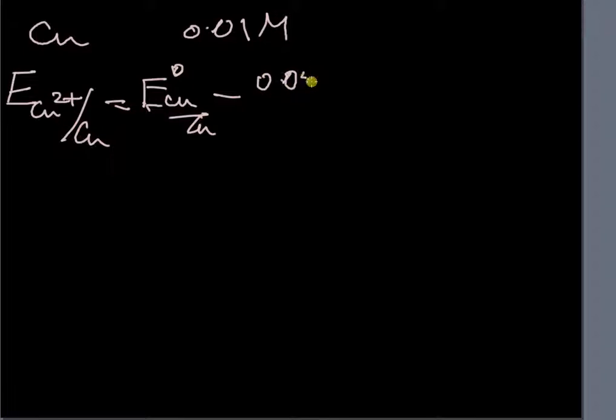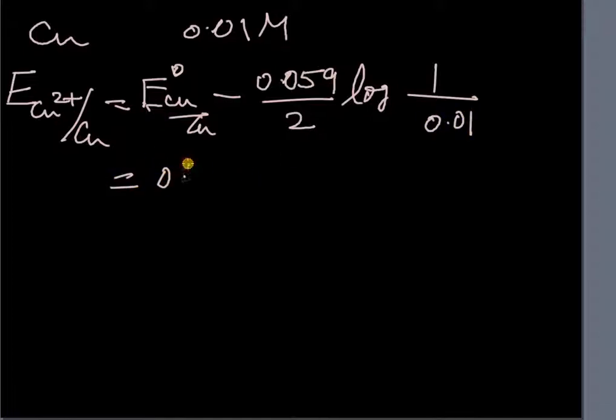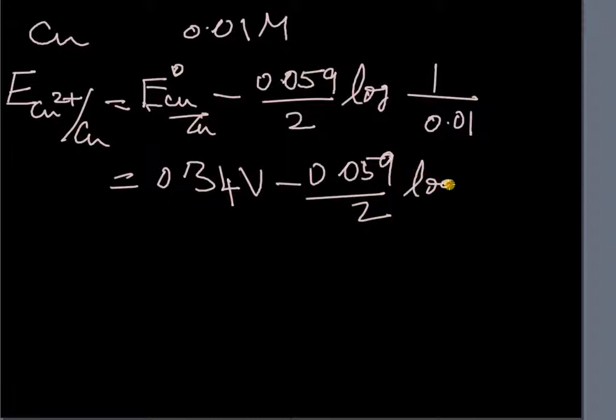We should remember this value now, 0.059. n is equal to 2 for copper, logarithm of 1 by the concentration of the copper sulfate solution, which is 0.01.